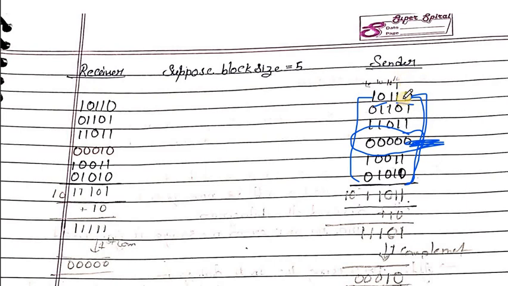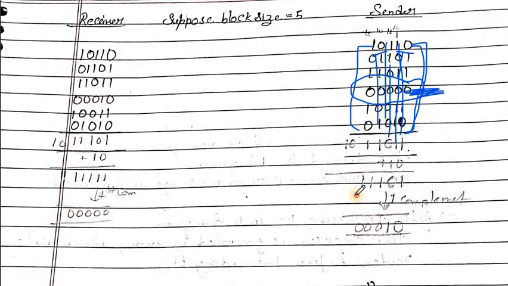Now we will do the sum of each block. After summing the blocks, we get the value 110001. Here the carry 1 has to be added to the sum.